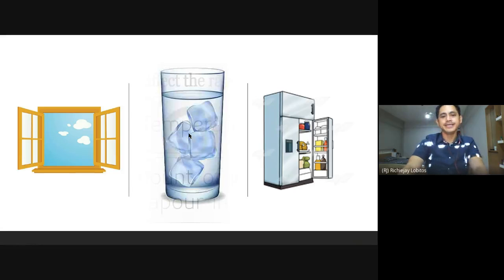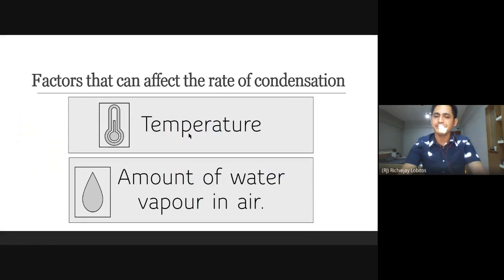Next one, amount of water vapor in the air. We learned that condensation is about water vapor losing their heat to the surface. So that means it depends on the amount of water vapor. Condensation depends on the amount of water vapor. If there is a lot of water vapor in the surrounding air, then a lot of this air can lose heat and form water droplets. But if there is a very small amount of water vapor, then what is there to form water droplets with?